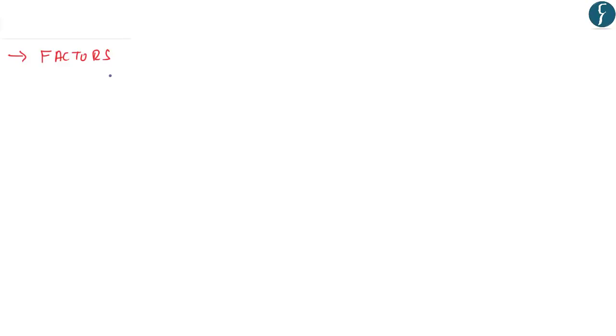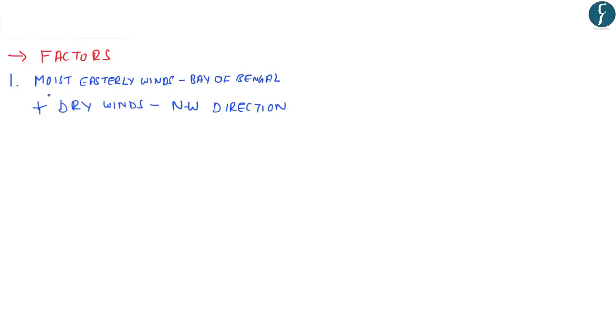Now let us have a look at the factors that led to the formation of thunderstorms and dust storms in the central and northern parts of India. According to the meteorology department, in the present case, moist easterly winds blowing from the Bay of Bengal were joined by dry winds from the northwestern direction. Due to the presence of these two systems, atmospheric instability was created and this led to the formation of the thunderstorms.